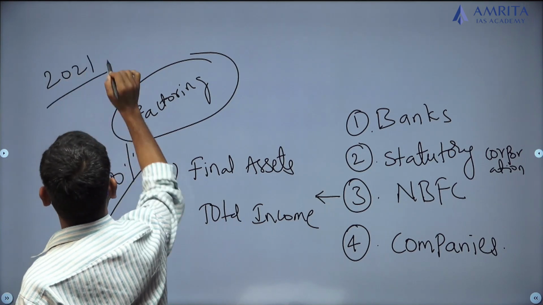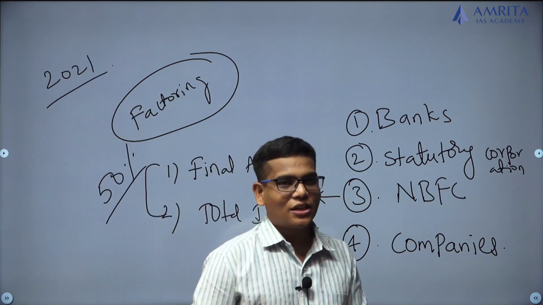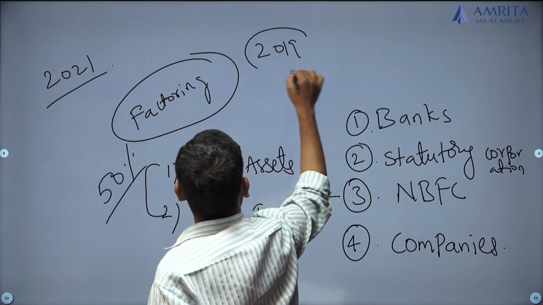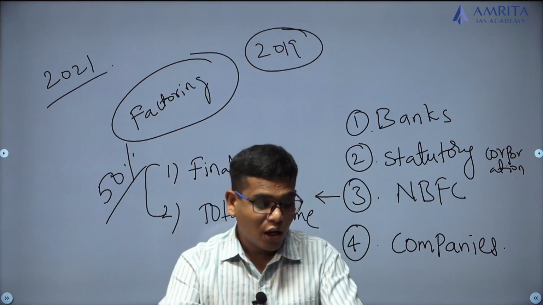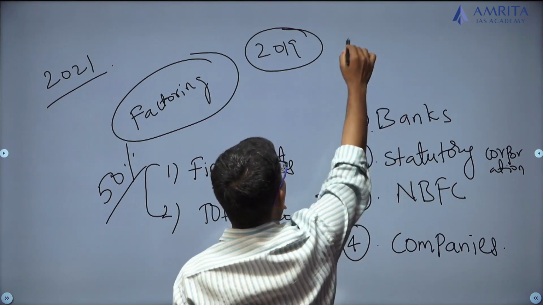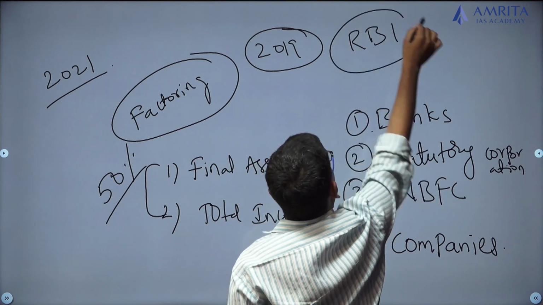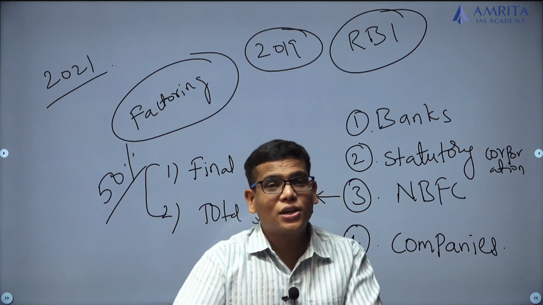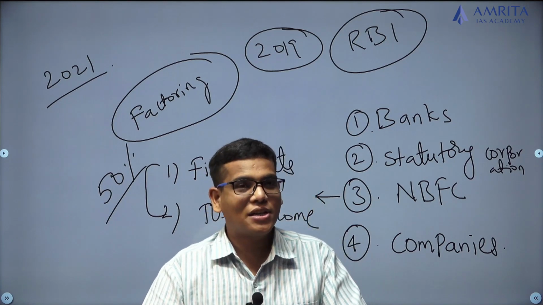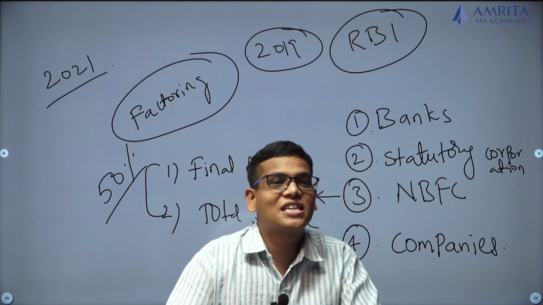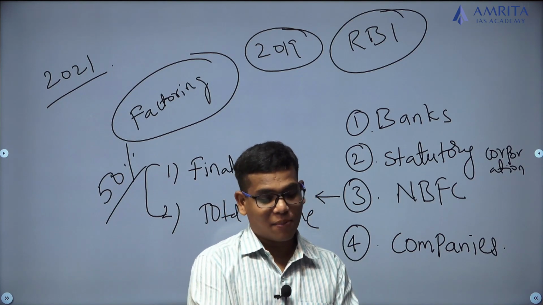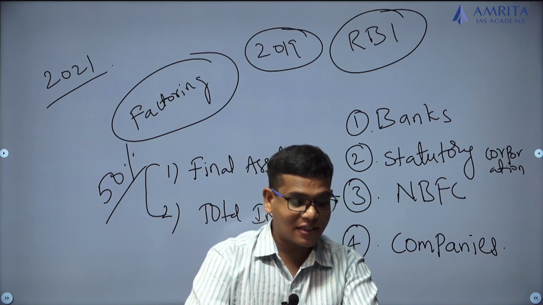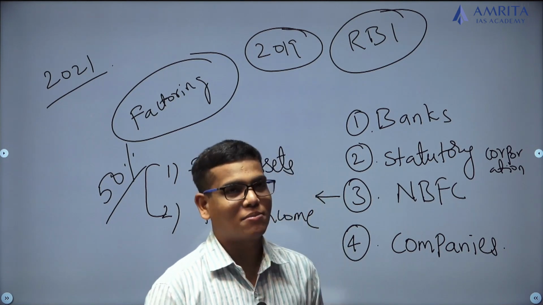Prior to 2021, in the year 2019, the Reserve Bank of India, not the Government of India, appointed a committee under the chairmanship of UK Sinha to look into improving the performance of MSMEs. The UK Sinha committee was appointed in 2019 by the Reserve Bank of India to suggest long-term measures for the economic and financial stability of the MSME sector.